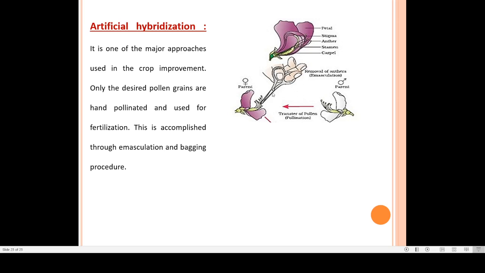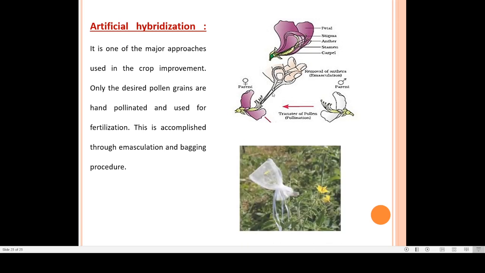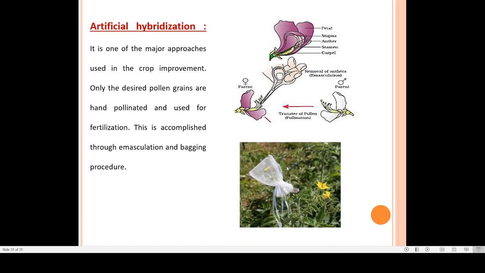Then afterward, after removal, they do bagging. The flower is masked with a bag.